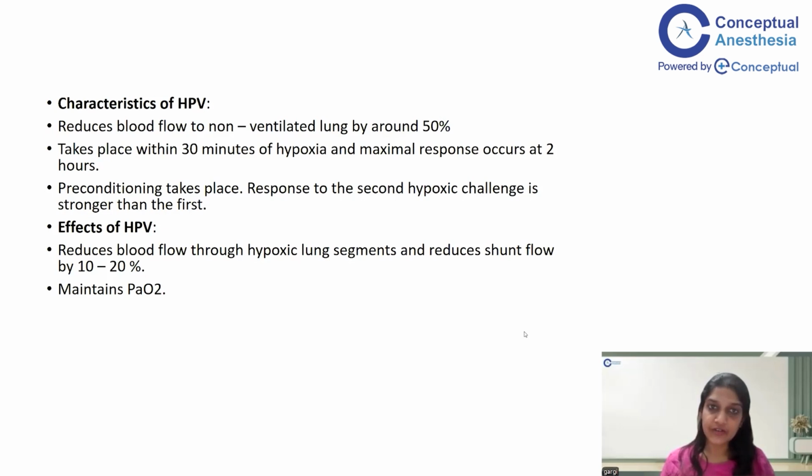And what are the effects of hypoxic pulmonary vasoconstriction? The main effect is reduction of shunt. The shunt reduces by 10 to 20%, and the main factor is PaO2, which is maintained because of hypoxic pulmonary vasoconstriction. So far we have defined hypoxic pulmonary vasoconstriction. We have seen what are the factors responsible for causing vasoconstriction and what are the characteristics, that is, the effects or the benefits that you get out of hypoxic pulmonary vasoconstriction.